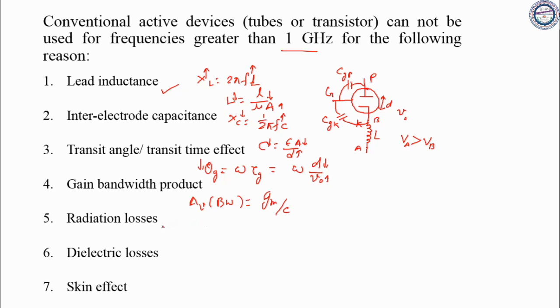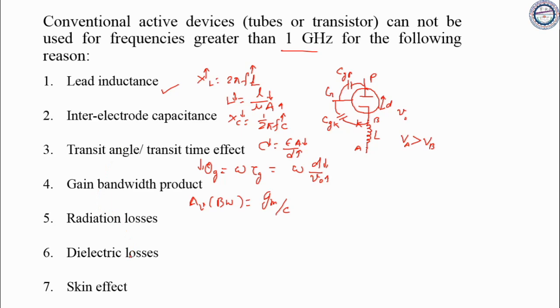Now we have radiation losses. Radiation losses says all these terminals of the triode act as an antenna and will radiate. Okay, so there will be radiation losses. Now we have dielectric losses. You can see here in the triode we have some gap. In that gap we have a dielectric constant, with some dielectric permittivity. So there will be a dielectric loss due to that.